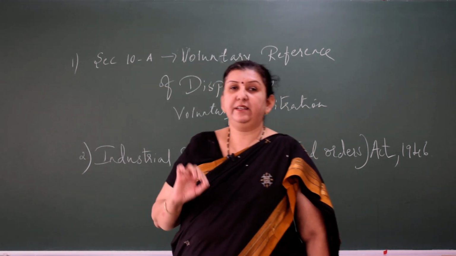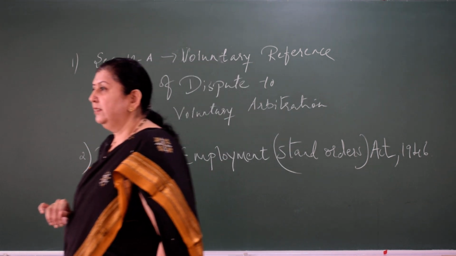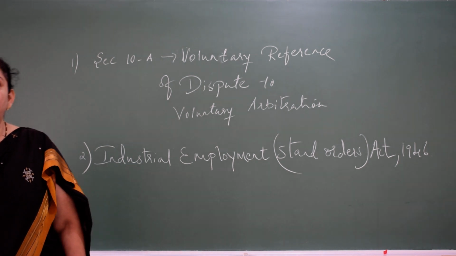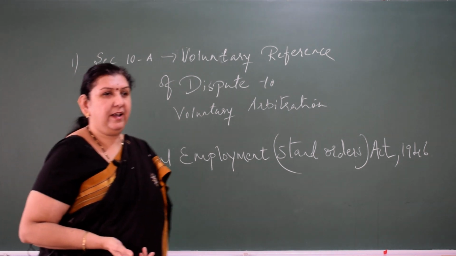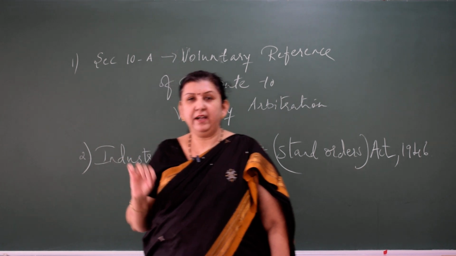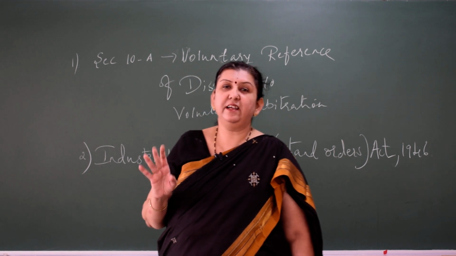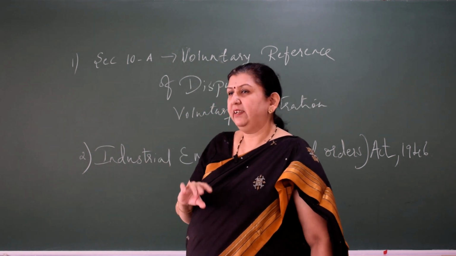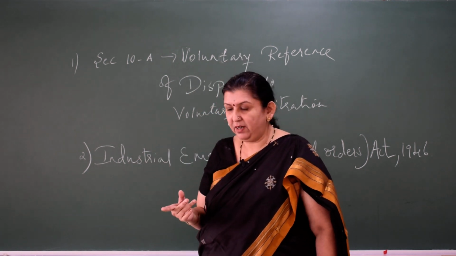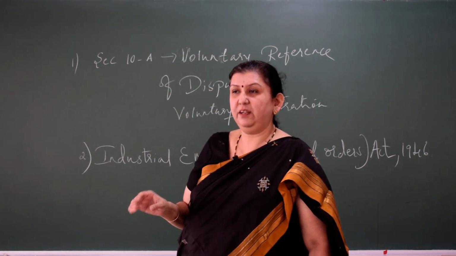So, there is a clause that in case they appoint an even number of arbitrators, then they may appoint one more third person who is called an umpire. So, the decision given by the umpire is final and it is called an award. So, this is in case they appoint an even number of arbitrators, then there is a provision to appoint a third person who is called an umpire.